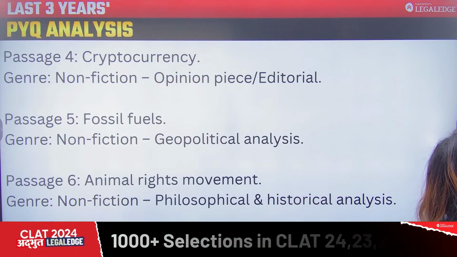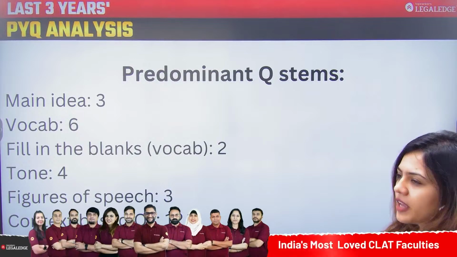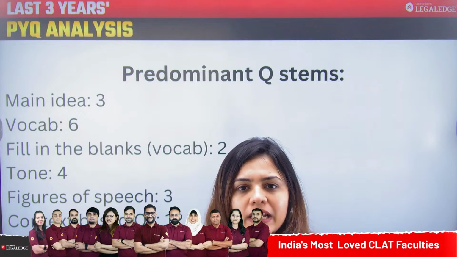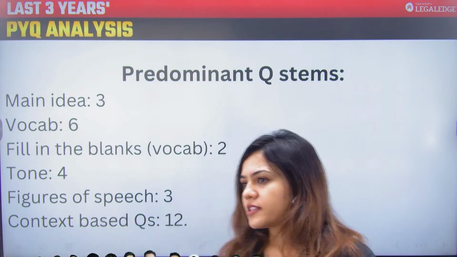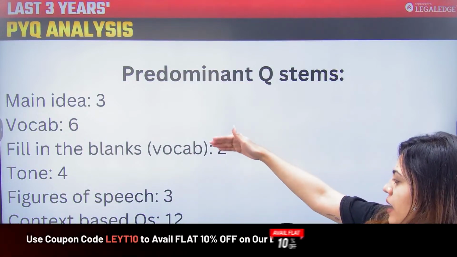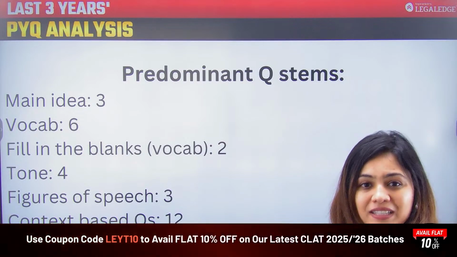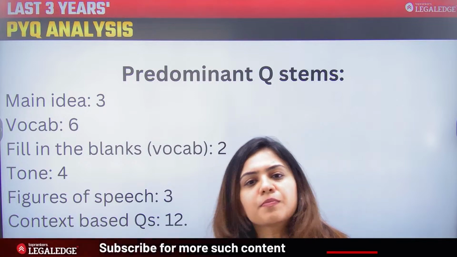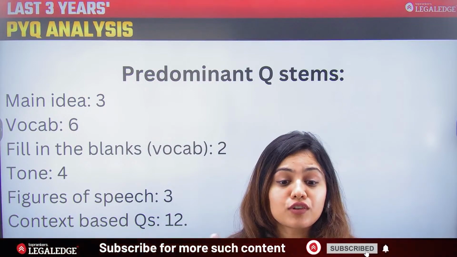So moving forward, as you can see, the predominant question stems. कौन से questions ज्यादा देखने को मिले in CLAT 2022? सबसे ज्यादा questions अगर हम देखें तो वो vocabulary पे आए थे. vocabulary पे 6 questions आए थे. बाकी contextual questions जो थे वो 12 थे. That means questions based on the context of the passage.